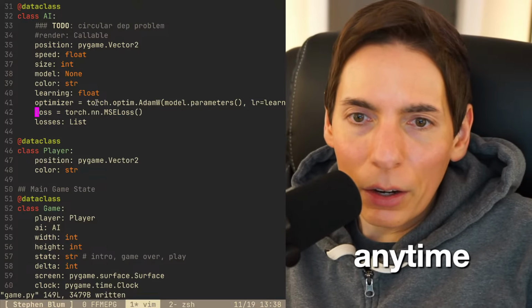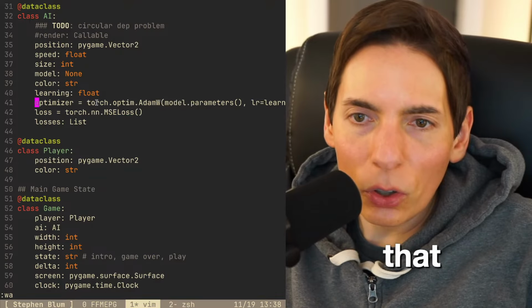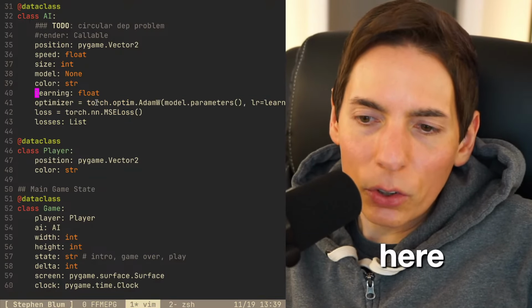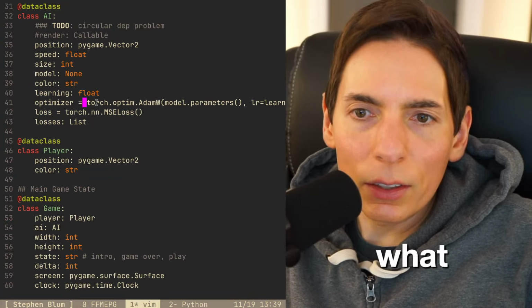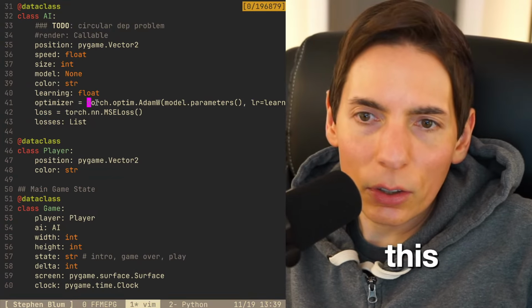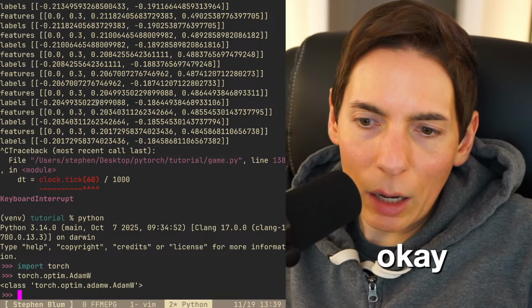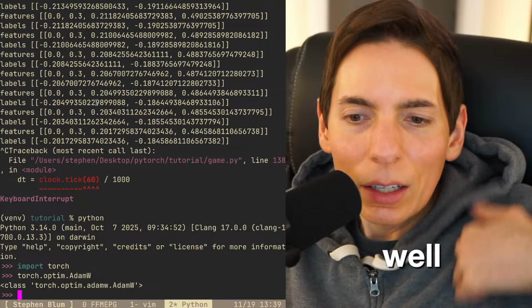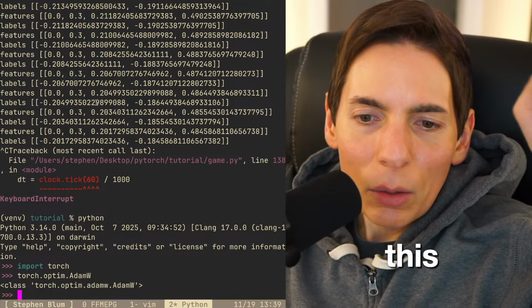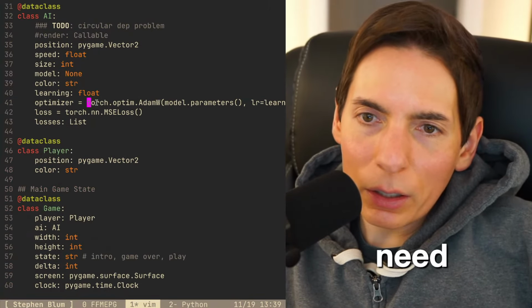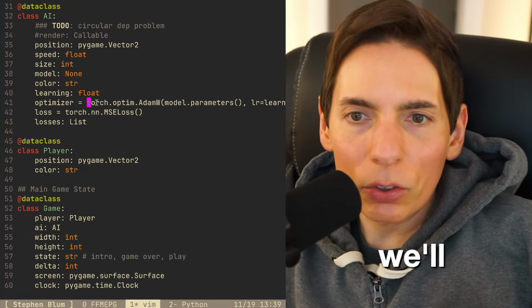All right, so I need to see what kinds of classes these things are, optimizer and things like that, so we can put the type in here. I need to go Python, import torch, and then see what this is. It is just that. Oh, it's this right here. Okay, so we'll copy that. Is there an optimizer class? Maybe we don't need this. We'll put this somewhere else. We do need it though. I'll see this one.